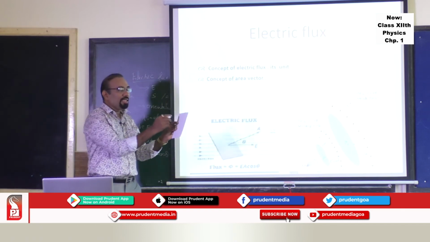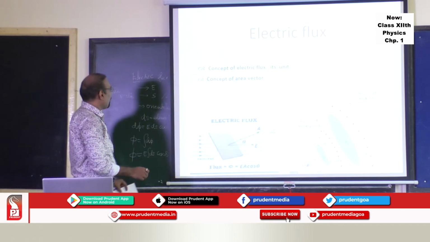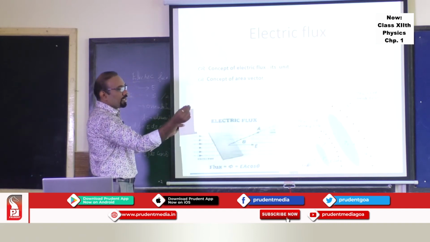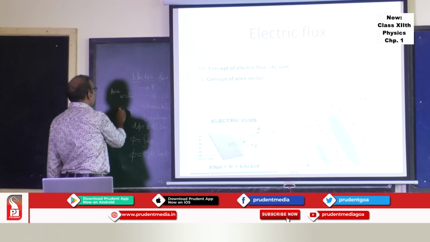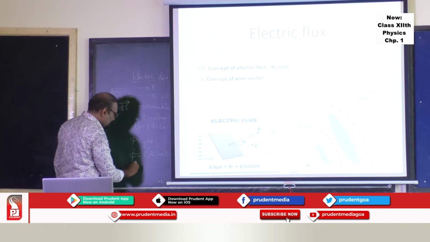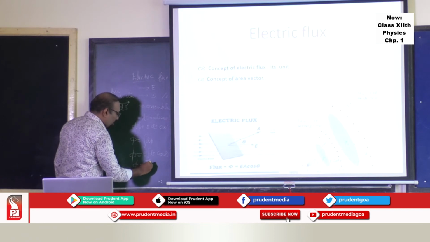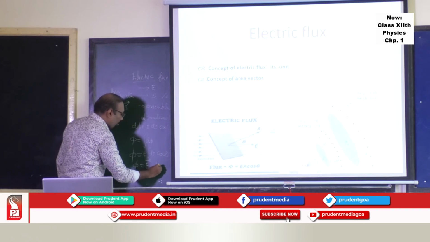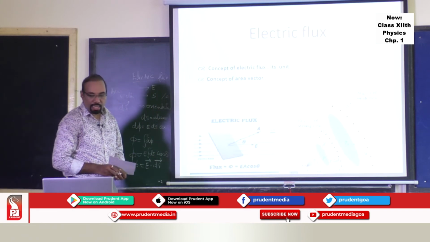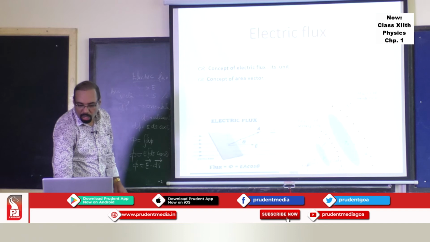We take conventionally the direction of this area vector always normal to the surface. So normal to the surface is the area vector. And we denote that area vector as ds bar. And hence one can write this flux as the dot product of the electric field and the area vector. So this is the concept of area vector you should know.